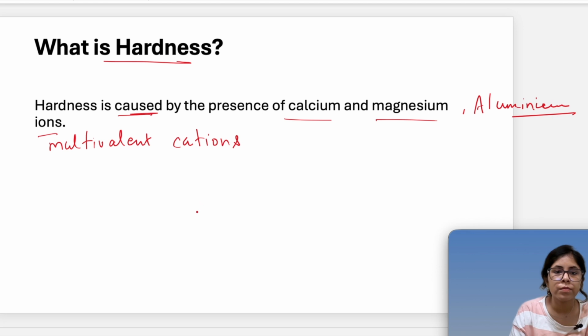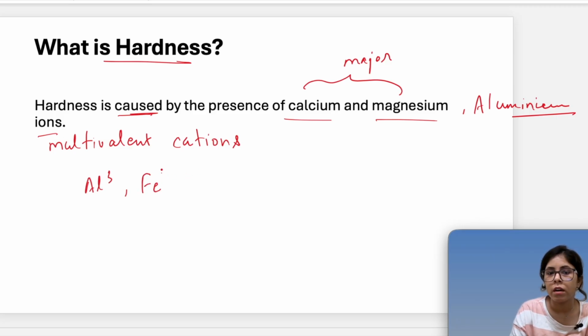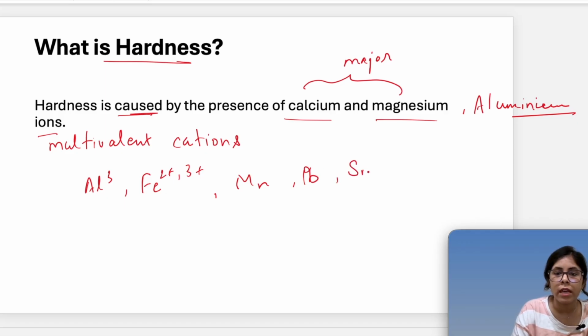Calcium and magnesium are the major ones. But we have aluminum, ferric, 2 plus, 3 plus, iron, manganese, lead, and tin.